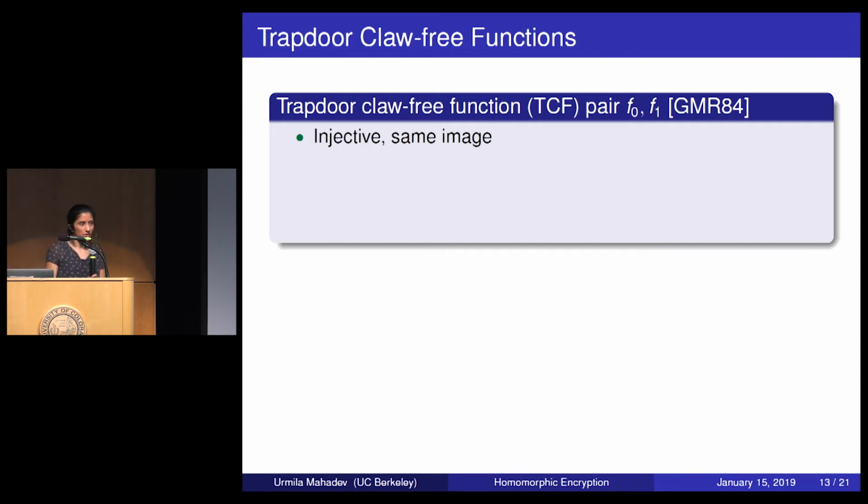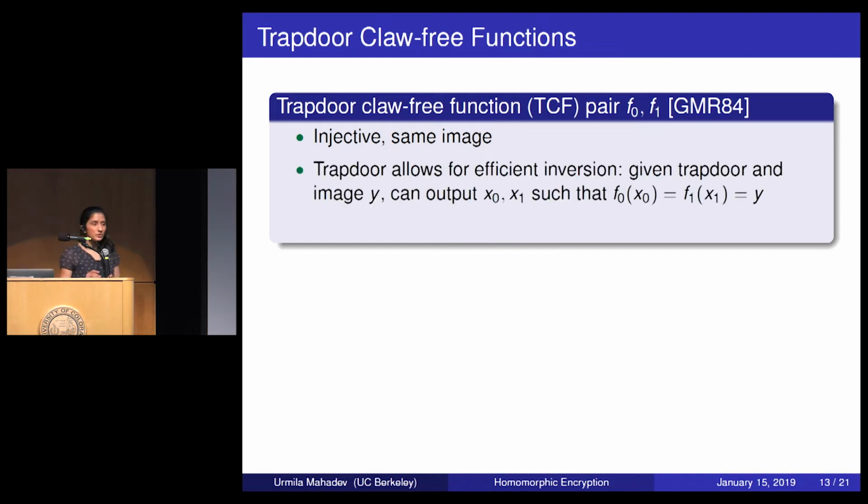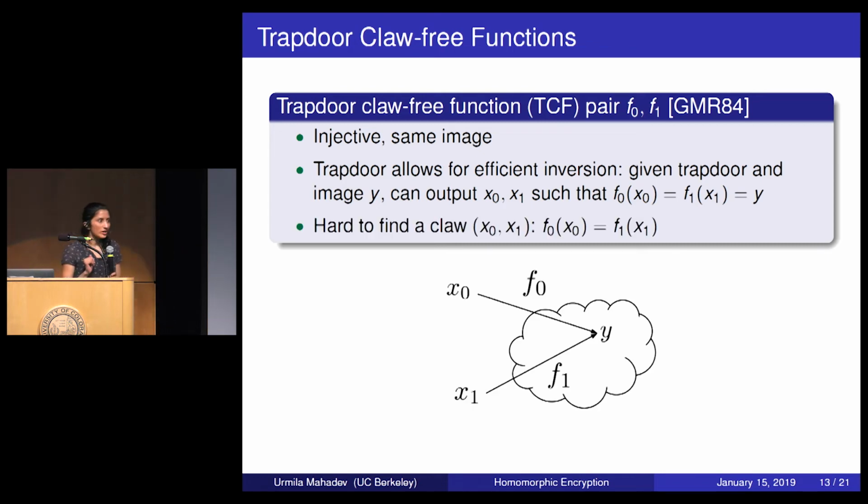So a trapdoor claw-free function pair is a pair of functions which are injective and they have the same image. There's a trapdoor which allows for efficient inversion. So given a trapdoor and an image y, there's an efficient algorithm which outputs the two pre-images of y. And finally, there's the claw-free property, which says that it's hard to find a claw, which is a pair of pre-images mapping to the same point, as long as you don't have the trapdoor. So this claw-free property should hold for both quantum and classical machines.